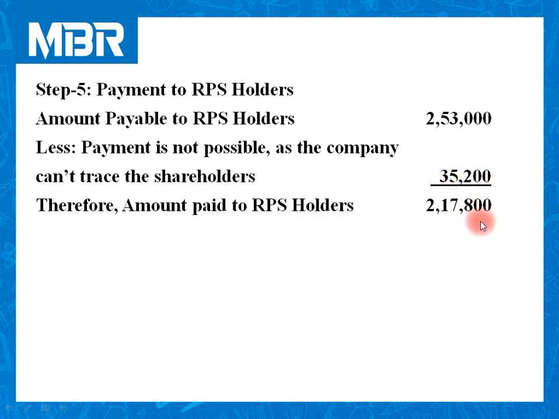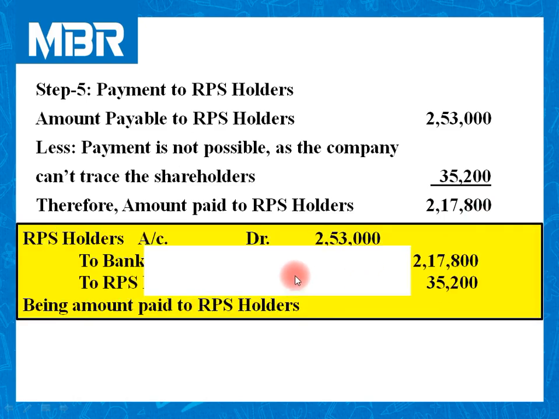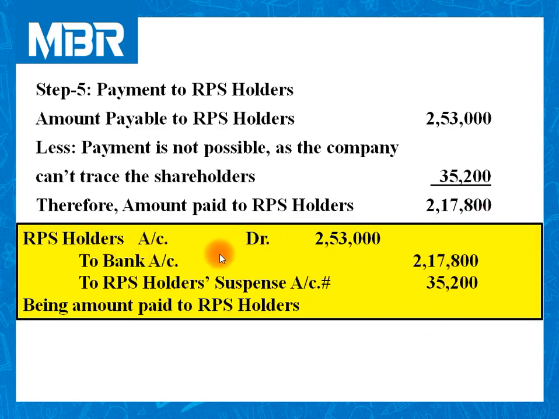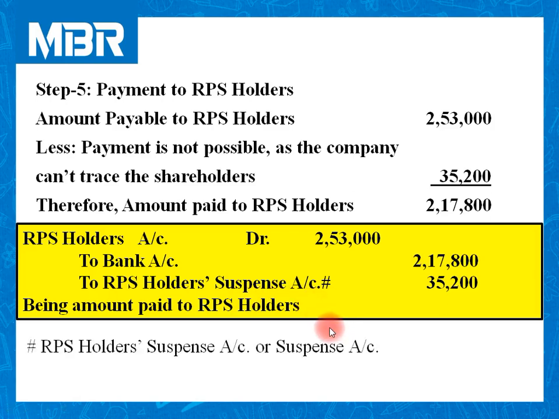So total amount paid by the company 2,17,800. Let us pass entry for this transaction. RPS holders account debited 2,53,000 to bank account that we have paid rupees 2,17,800 to RPS holders suspense account. Sometimes it is known as only suspense account. Ultimately, it is one and the same. This account is a temporary account.